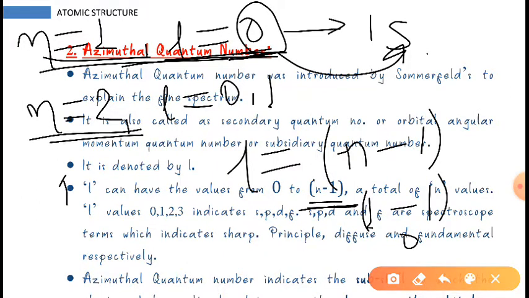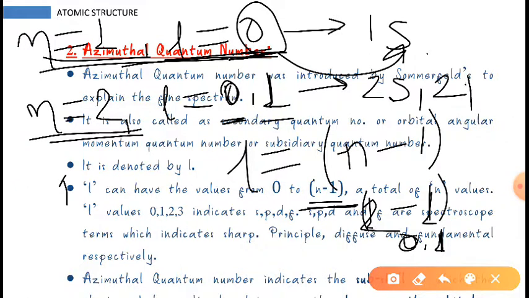Again, n is equal to 2 means 2 minus 1, which is 1. So it is from 0 to 1. When it is 0 to 1, it is talking about 2s and 2p. For 0 it is 2s, and 1 is for 2p.